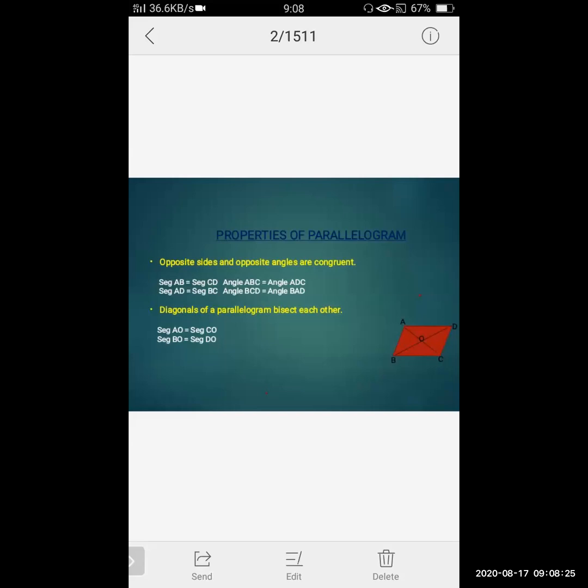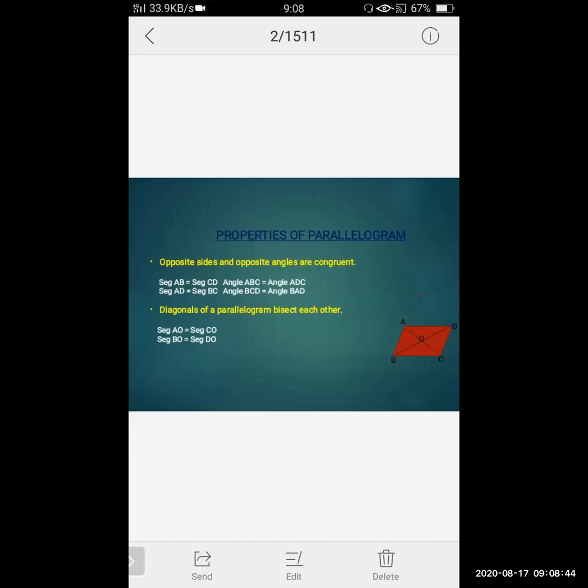So overall, we have seen that in a parallelogram, opposite sides are congruent, opposite angles are also congruent, and third, the diagonals of a parallelogram bisect each other.